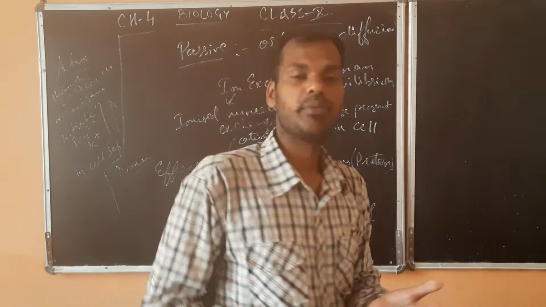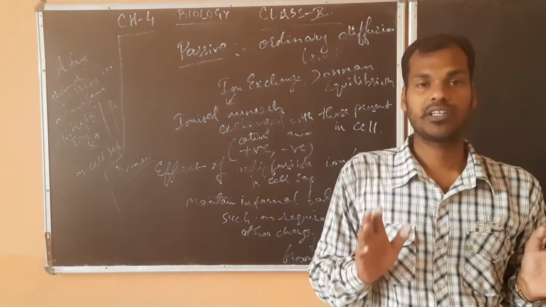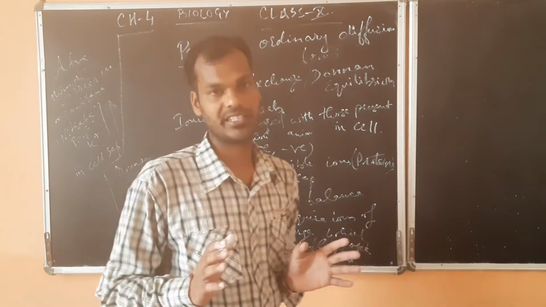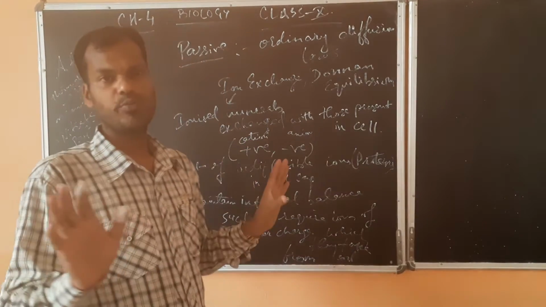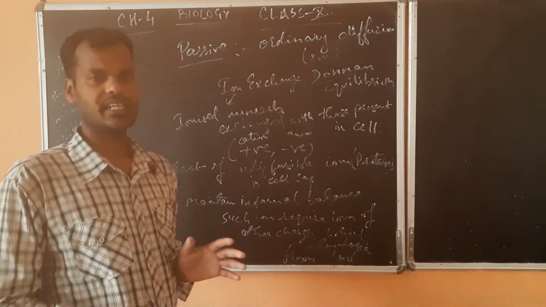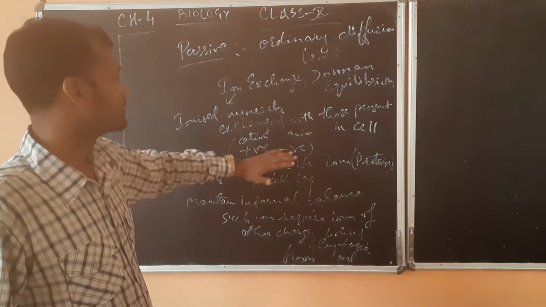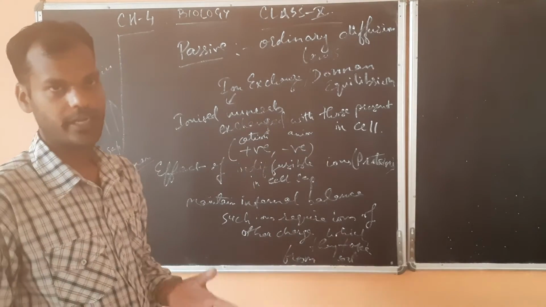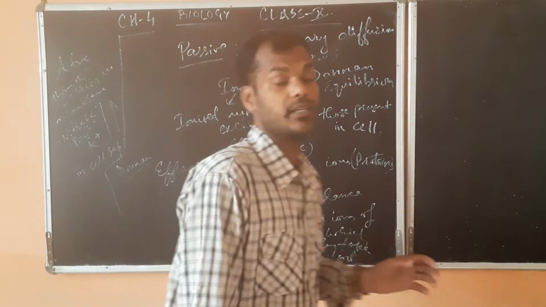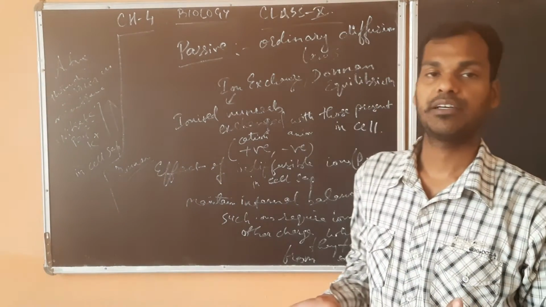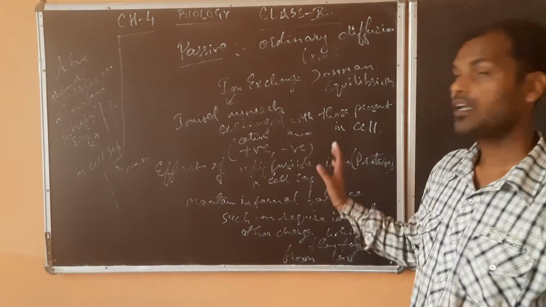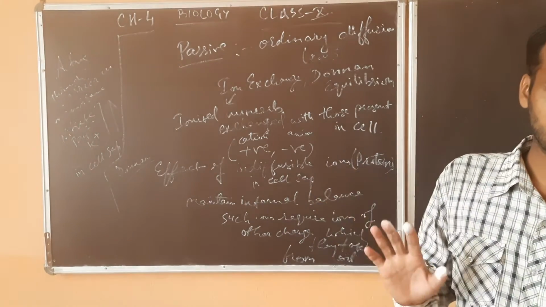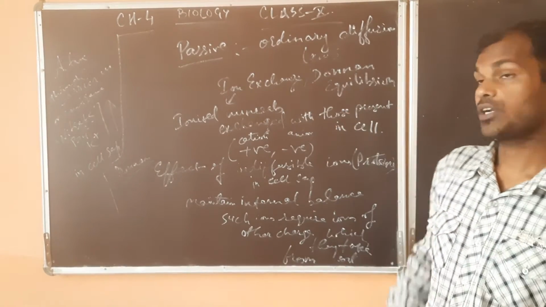Anything can be present, either the cation or the anion. Both the positive and the negative charge can be present anywhere, either on the soil side or the cell side. One ion comes inside and another goes outside, so that the amount of positive and negative charge is maintained. This is the ion exchange, the first process, and the second is Donnan equilibrium.